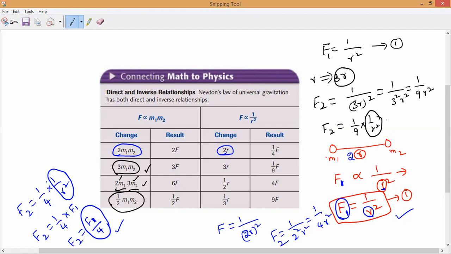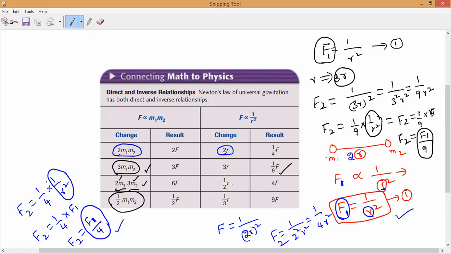So as we know, 1 by r square is equal to what? 1 by r square is equal to F1. So F2 is equal to 1 by 9 into F1. I can write the new force is equal to F1 divided by 9. So the new force is reducing by how many times? The new force is reducing by 9 times. Understand, 1 by 9 of F2.